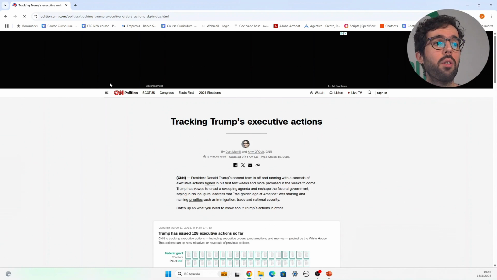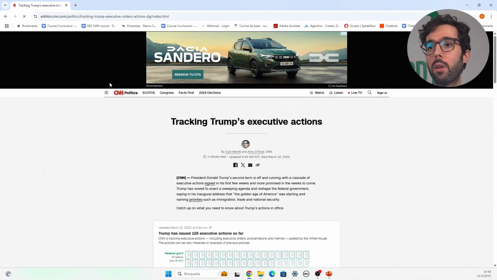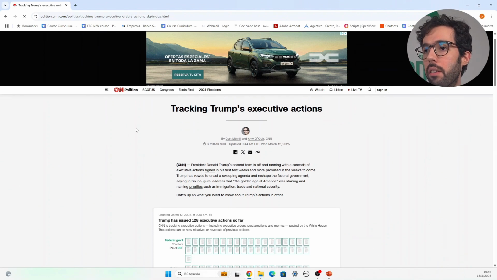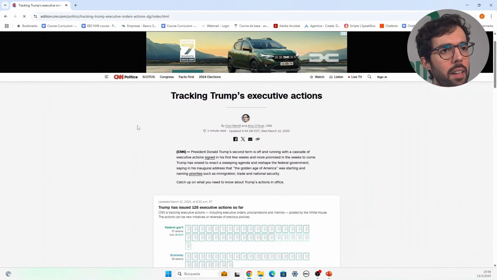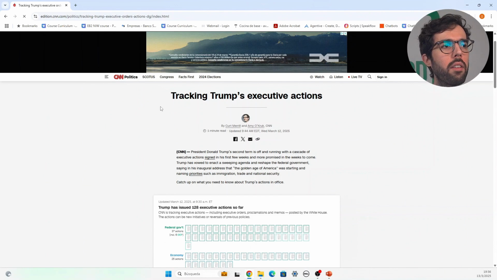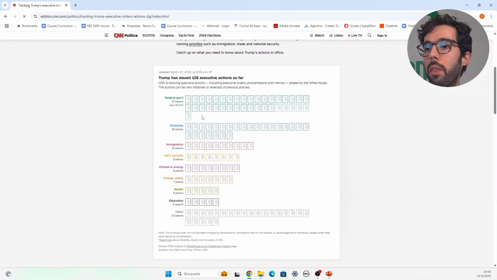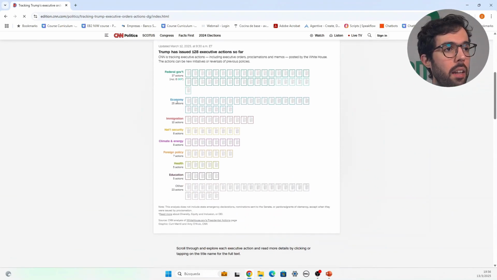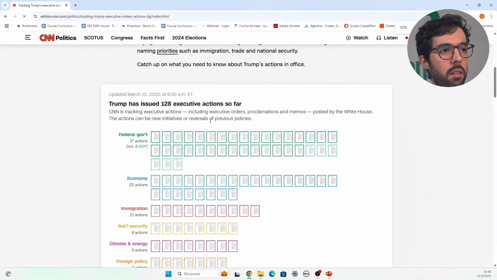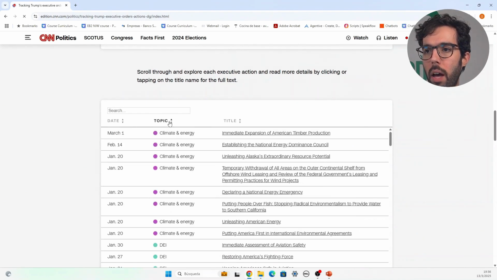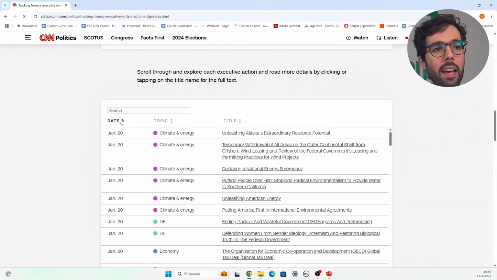And of course, you can go to the White House website, you can go to the different agencies to understand what those priorities are. But I like the CNN website. If you Google CNN executive orders, they are tracking all the executive orders from Donald Trump. They have classified them in different topics, and you can even browse by the topic, by the date. You can search. It's pretty nice.